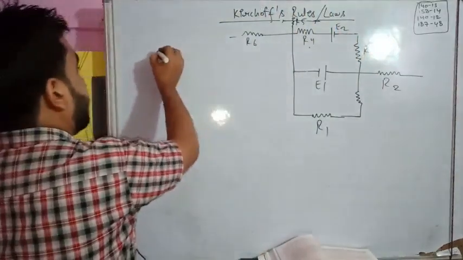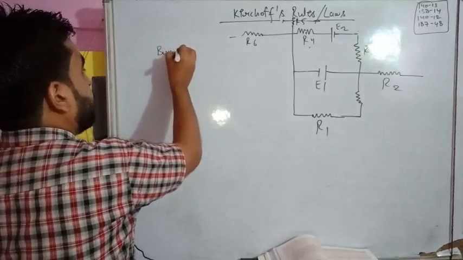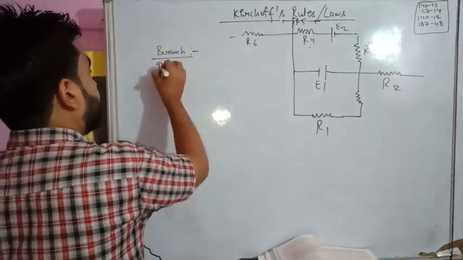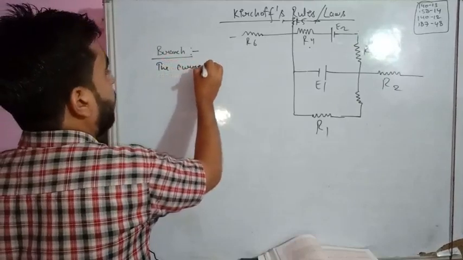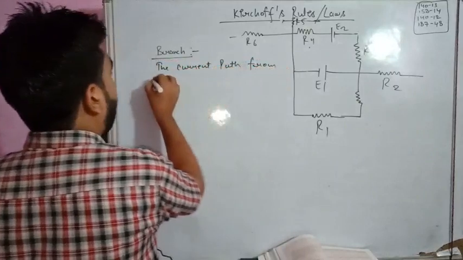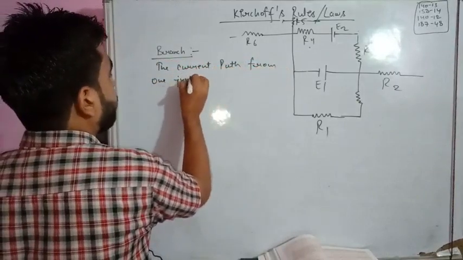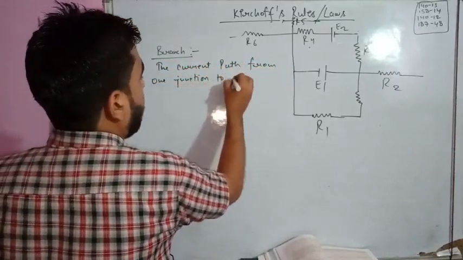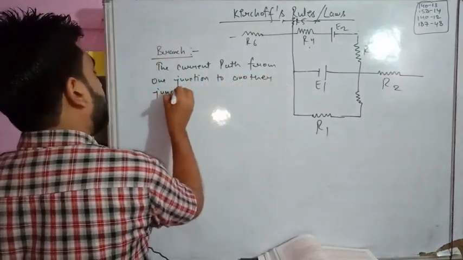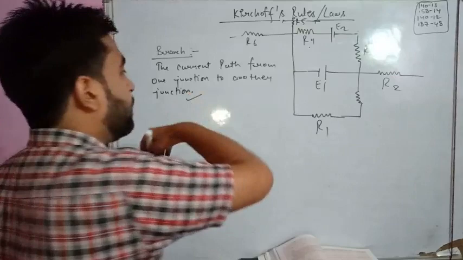And the very first thing which we are going to discuss is a branch. What is a branch? That is the current path from one junction to another junction. The path of current from one junction to another junction is known as a branch.